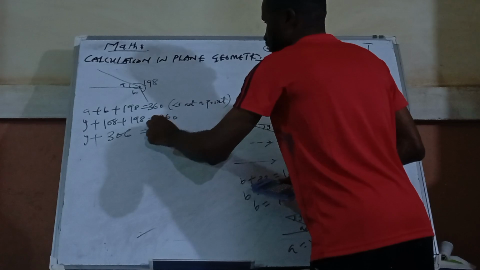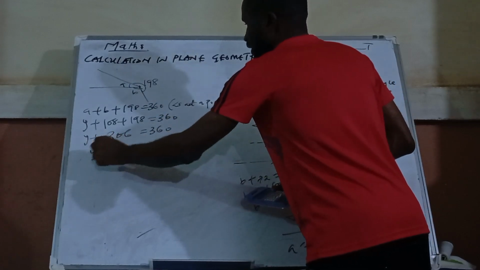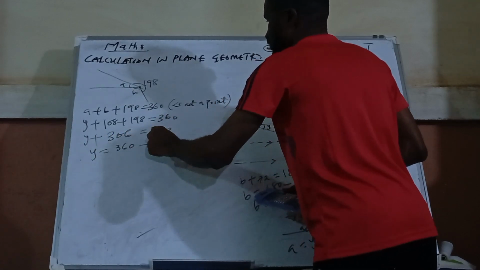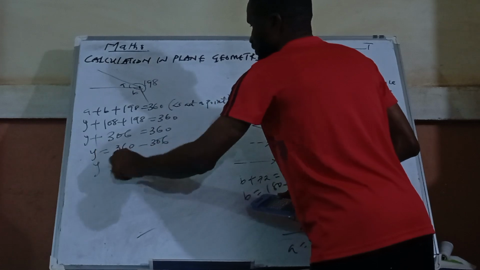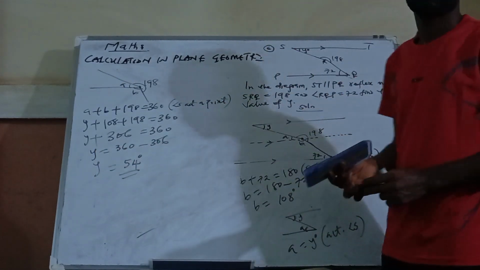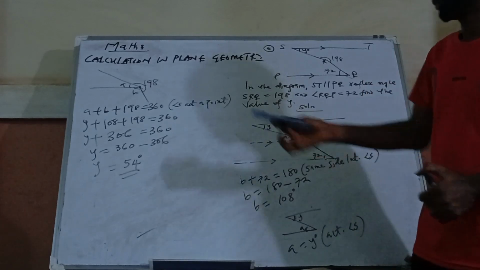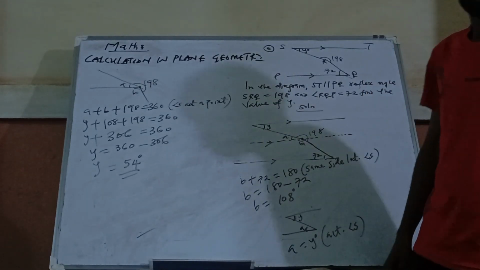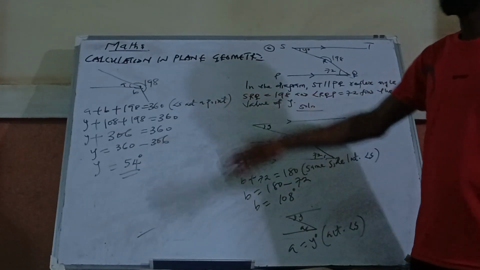So y is equal to 360 minus 306. So y is equal to 54 degrees. So your y is 54 what now? Degrees. Okay, y is equal to 54.